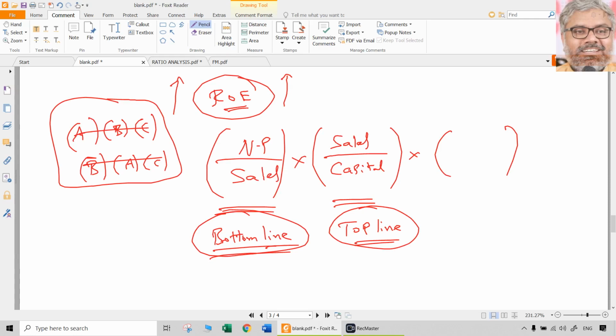So any organization which wants to enhance the return on equity definitely has to increase its profitability. Practically it is possible by better operations, more efficiency, more productivity, less costs incurred for getting better profits. Simple. That is one area of operational efficiency which is generally reflected here in this segment.